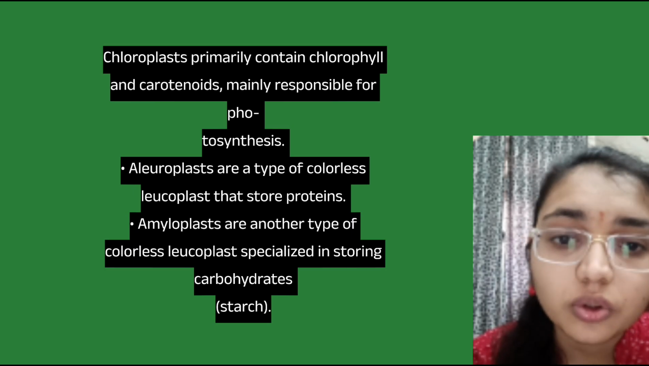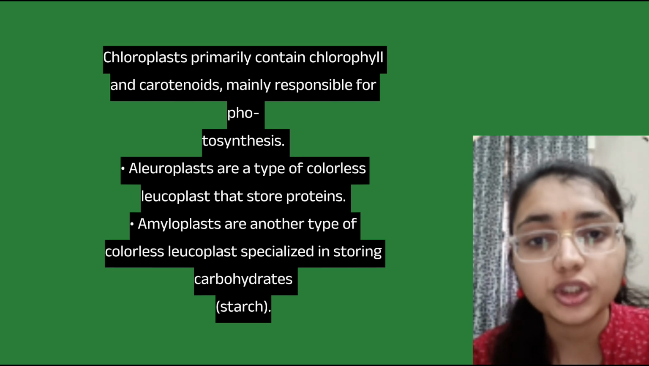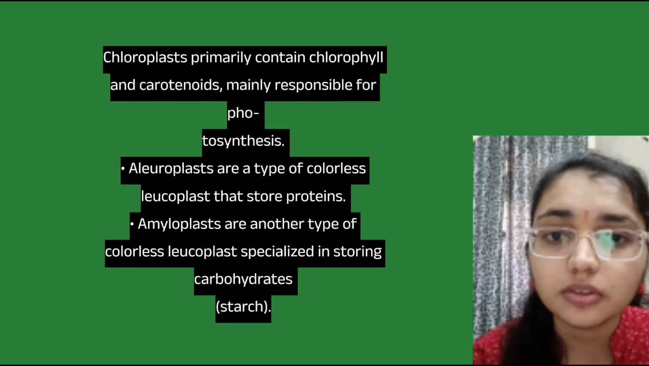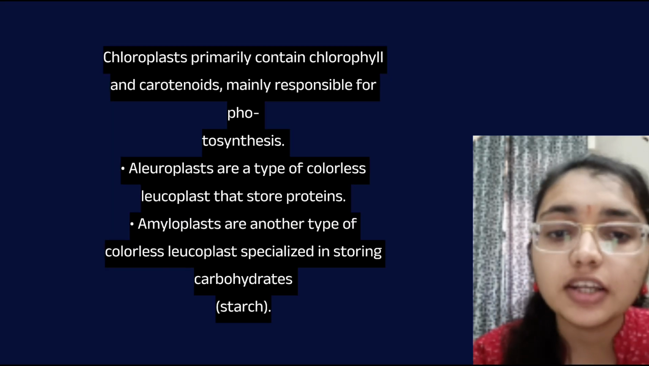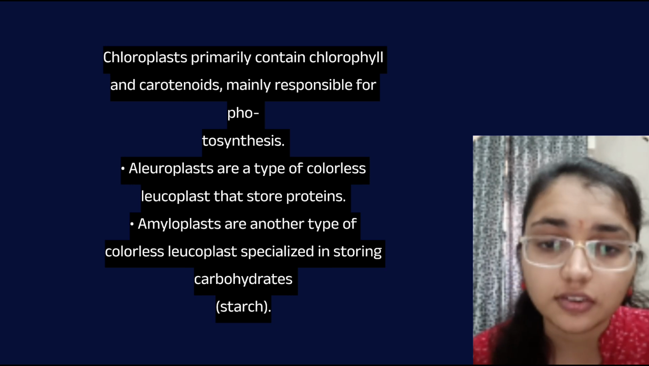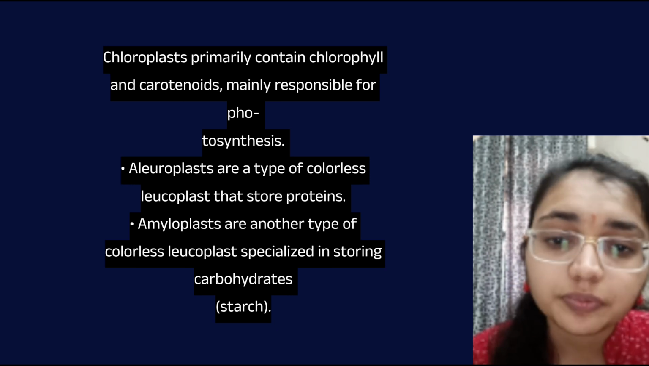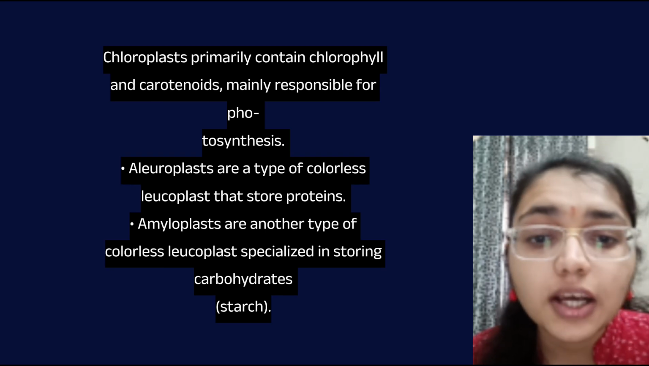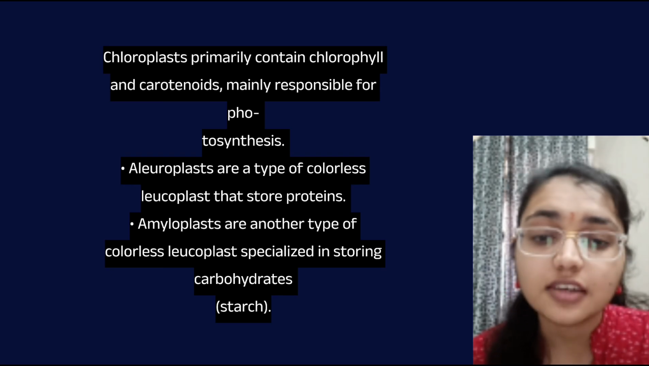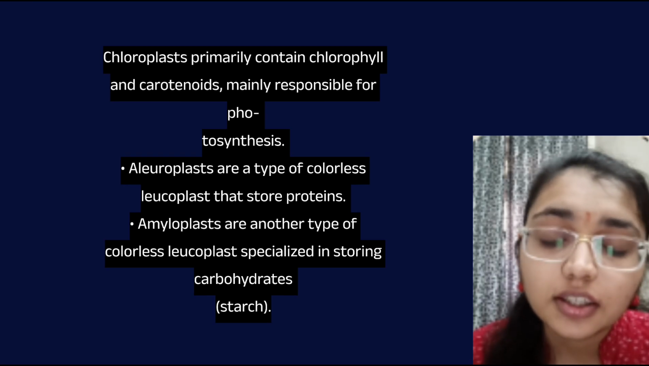Okay, so chloroplast, what is the primary function of the chloroplast? Anyone, please write in the comment section here. The chloroplast primarily contains the chlorophyll and carotenoids that are responsible for photosynthesis. And aleuroplast is a type of colorless leucoplast that stores the proteins, whereas amyloplasts are also colorless leucoplasts. They store the carbohydrates, that is starch.